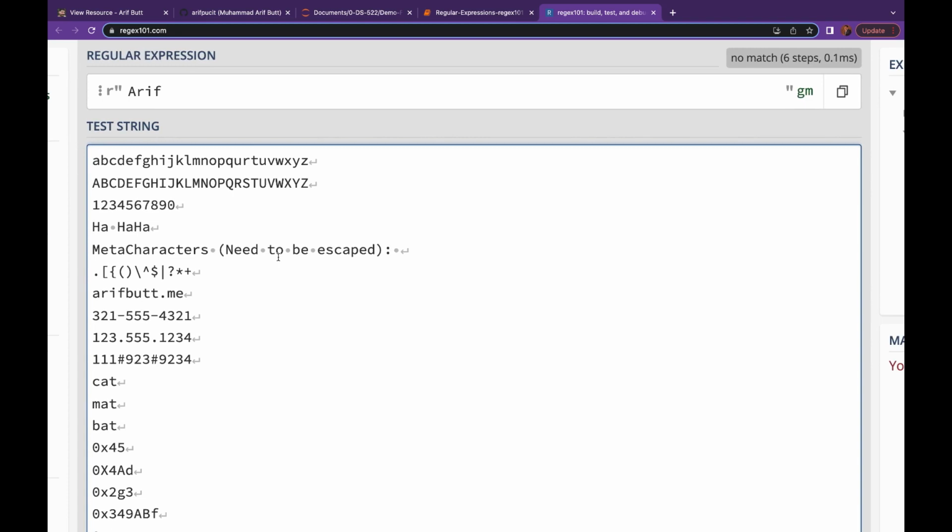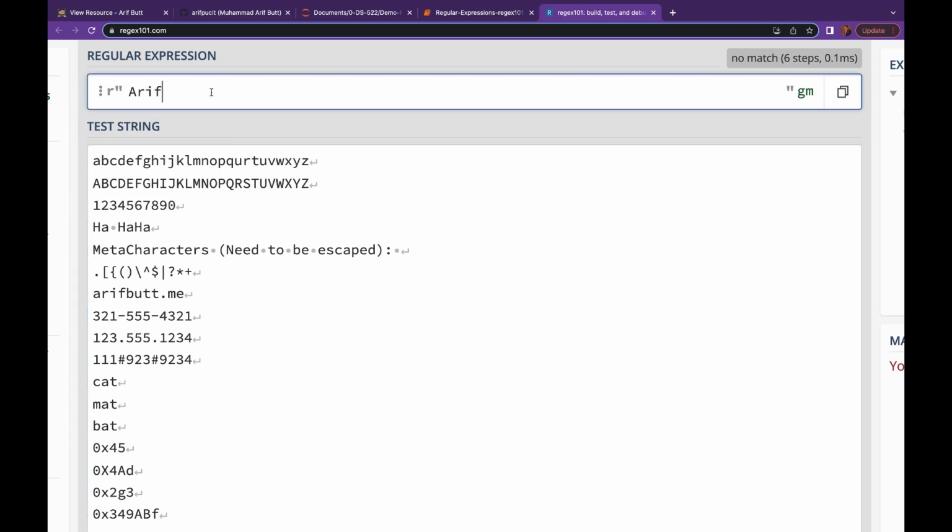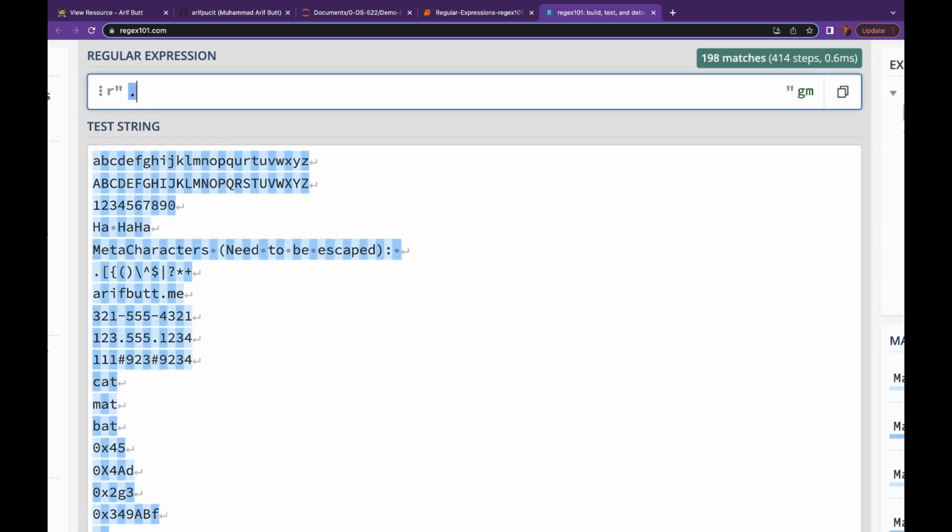Great. Let us start with the dot meta character, which is used to match any single character except new line. Let me put a dot over here. So you see this has selected all the characters in this test string except the new line character, and you can see we have 198 matches.